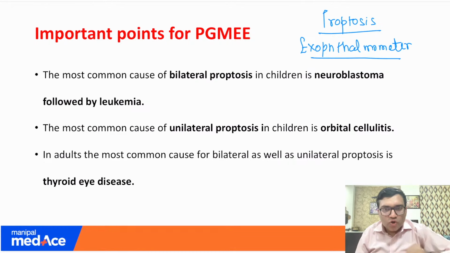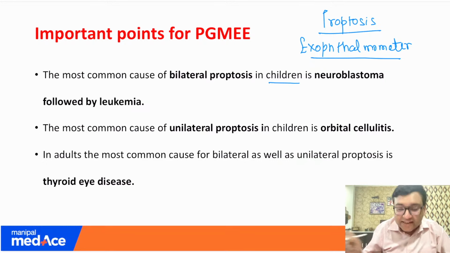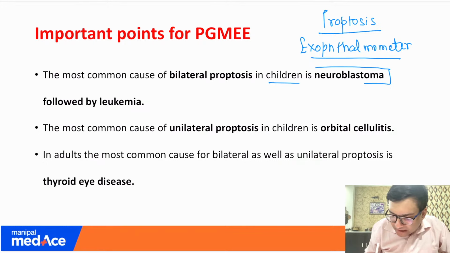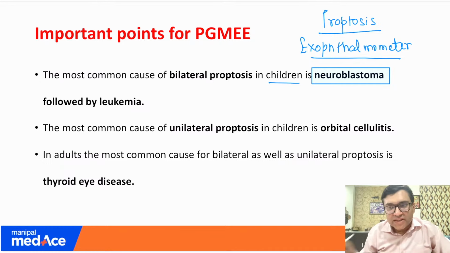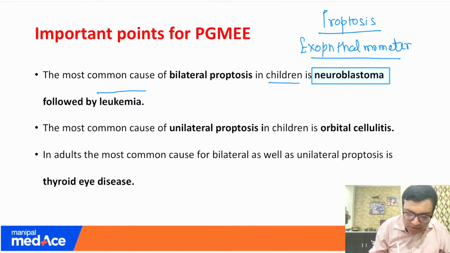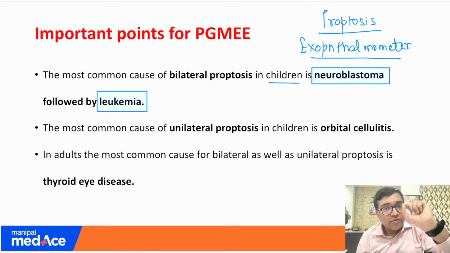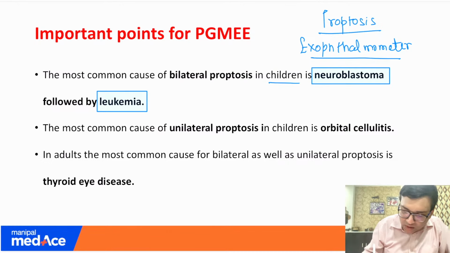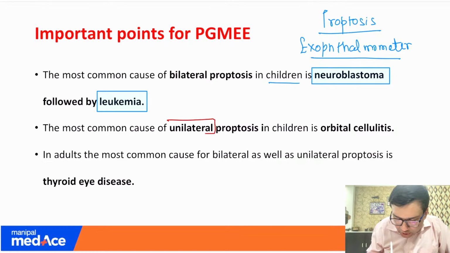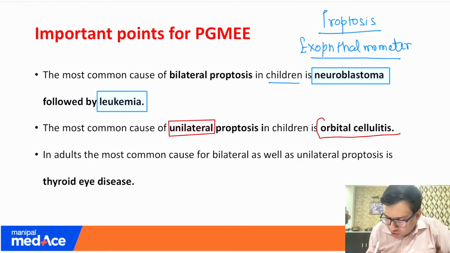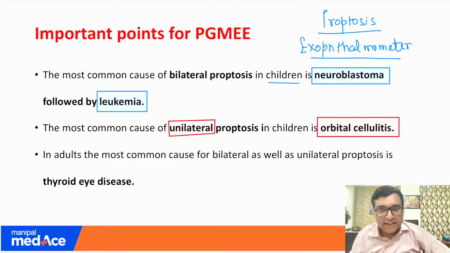Okay, so the most common cause of bilateral proptosis, if they are asking about children, is neuroblastoma. If that is not in your options, what is the next best option? The next best option is leukemia. If they are asking about the most common cause of unilateral proptosis, remember the word: orbital cellulitis.